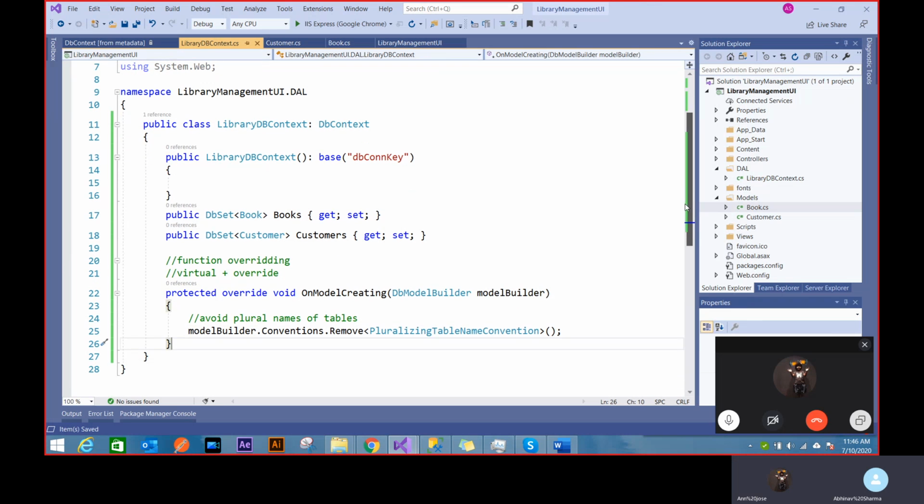Now what I want to do with this context class is create some basic initial records. I don't want my table to be empty. I just want to seed it with some data so that I can see it on the UI. And I can do that pretty easily.